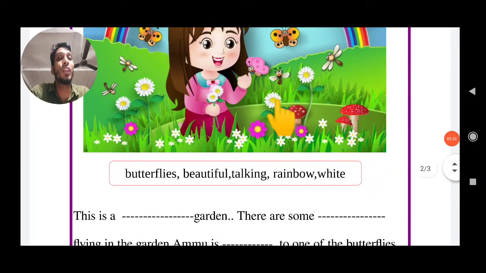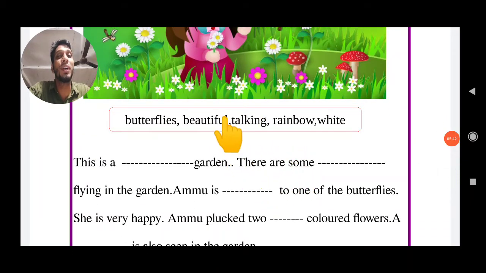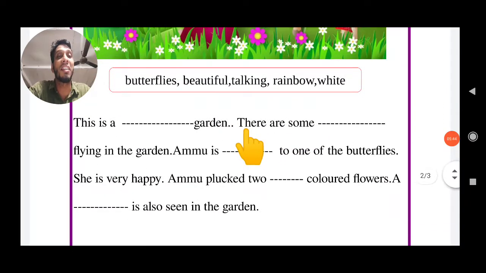Who is in front of Ammu? Look, who is this? The beautiful butterfly. Then what is Ammu doing? Select the proper word in the box and write what Ammu is doing. Ammu is dash to on of the butterfly.